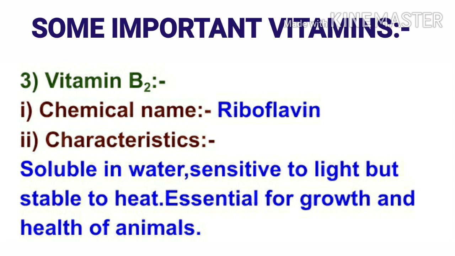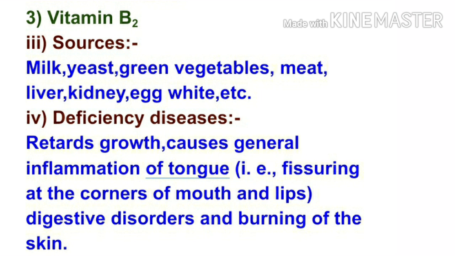The next important vitamin is vitamin B2. So chemical name of vitamin B2 is riboflavin. Characteristics of vitamin B2 is soluble in water, sensitive to light but stable to heat, essential for growth and health of animals. The sources of vitamin B2 are milk, yeast, green vegetables, meat, liver, kidney, egg white, etc. The deficiency of vitamin B2 retards growth, causes general inflammation of tongue, that is, fissuring at corners of mouth and lips, digestive disorders, and burning of the skin.